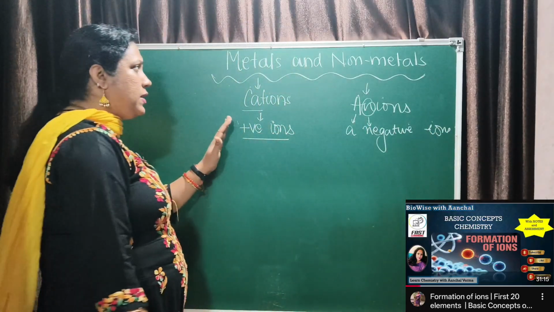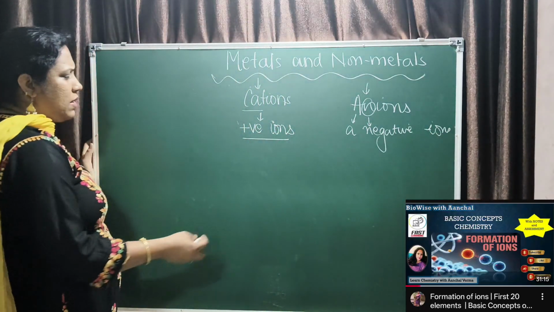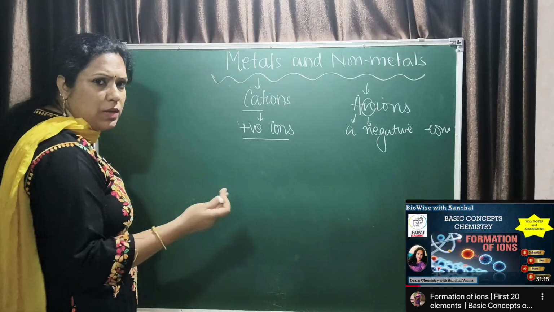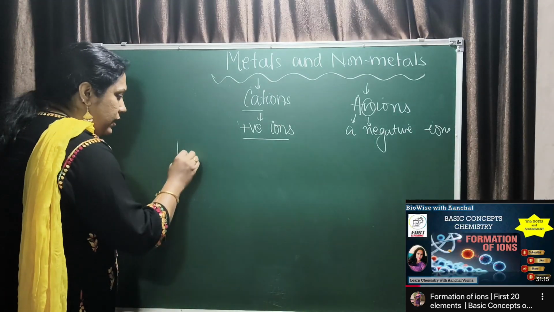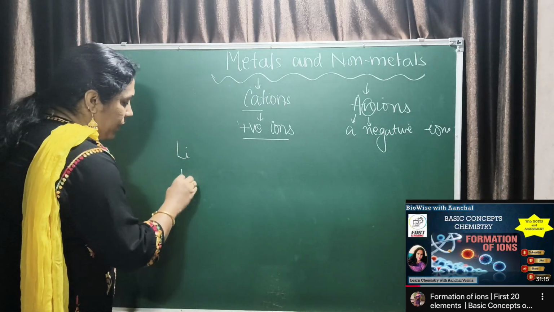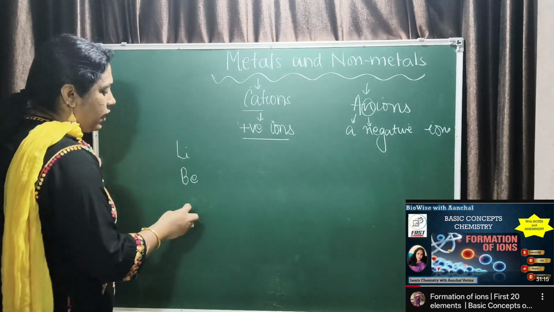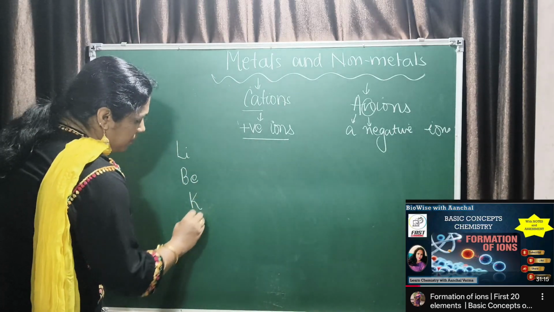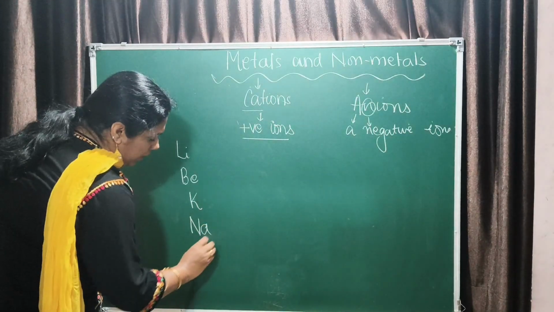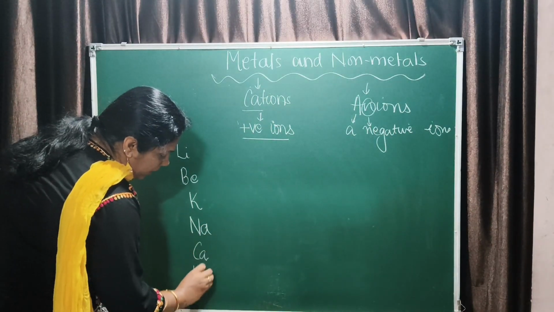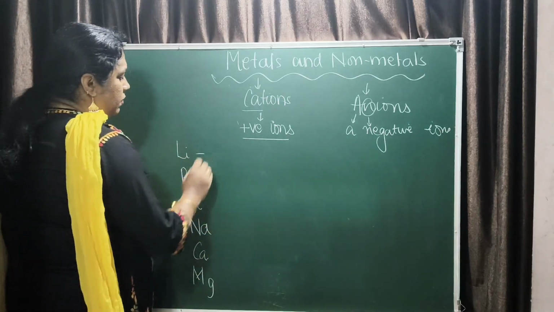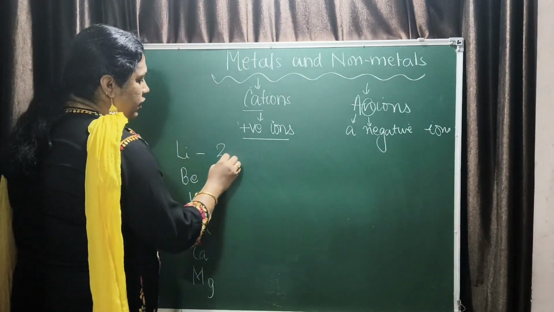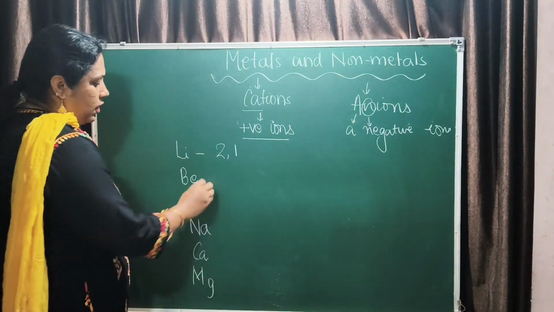Right. Now, metals, generally, you can see any example. Metals of group 1, 2 and 3. Like lithium, beryllium, potassium, sodium, calcium, magnesium. These are all metals, correct? Lithium, atomic number 3, has the electronic configuration 2, 1.